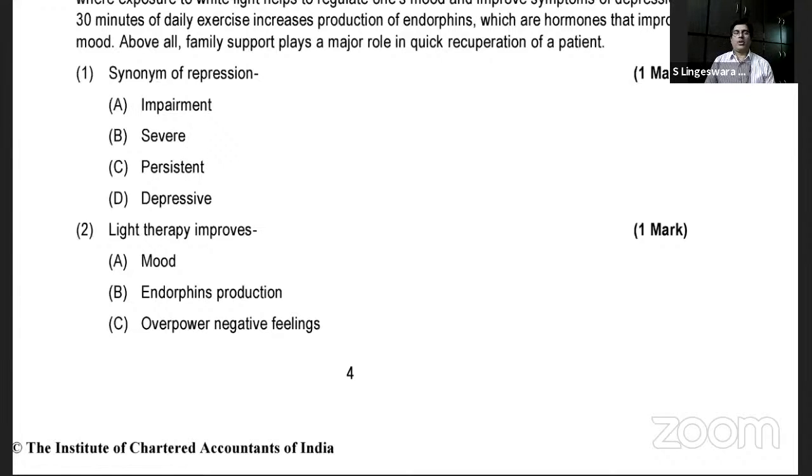Repression, please. First of all, let us track what is the meaning of repression. If you calculate the meaning of repression, it will be easy for you to identify its synonym, right? Repression refers to action of what? Subduing someone by force. Okay, right. So for this, please update. What is the expected answer?